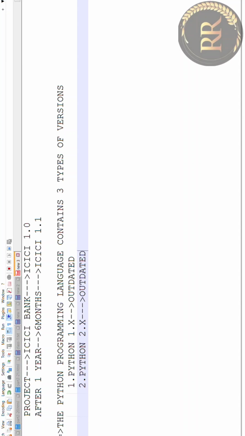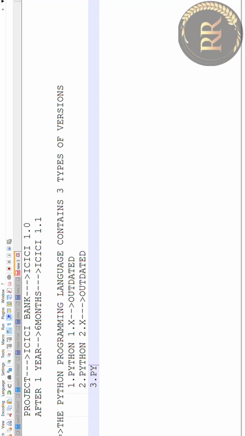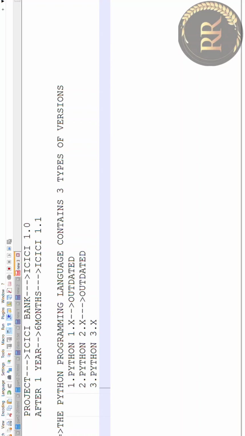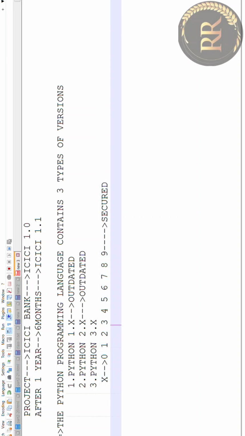And the current version is Python 3.x. So we are using this. 3 is the major version and x is the minor version. And x represents 0, 1, 2, 3, 4, 5, 6, 7, 8, 9. And the companies are using up to version 9. These are called secured.